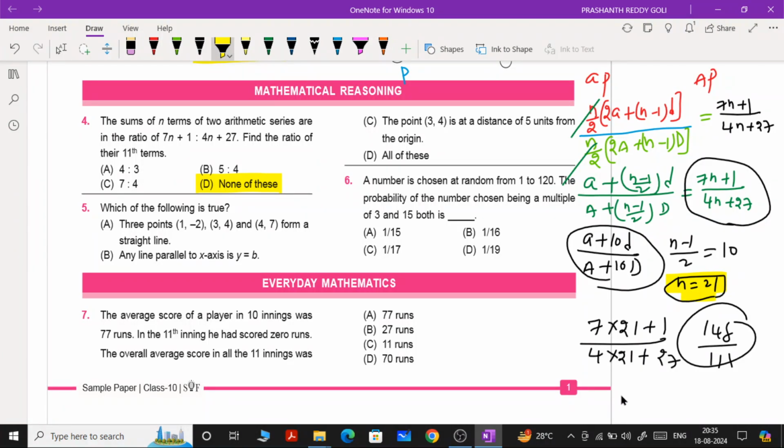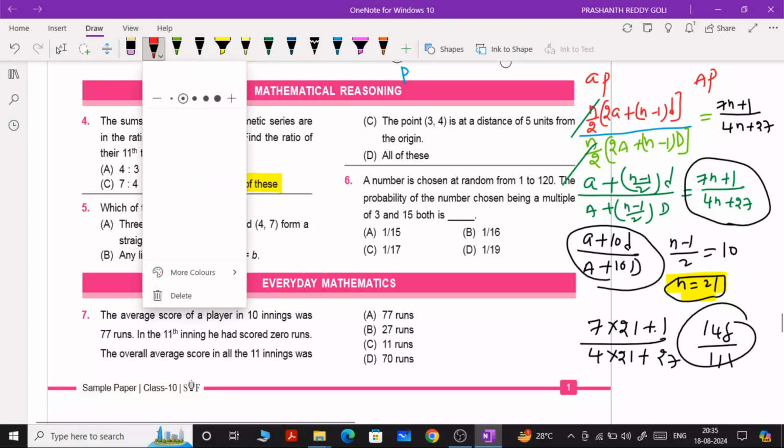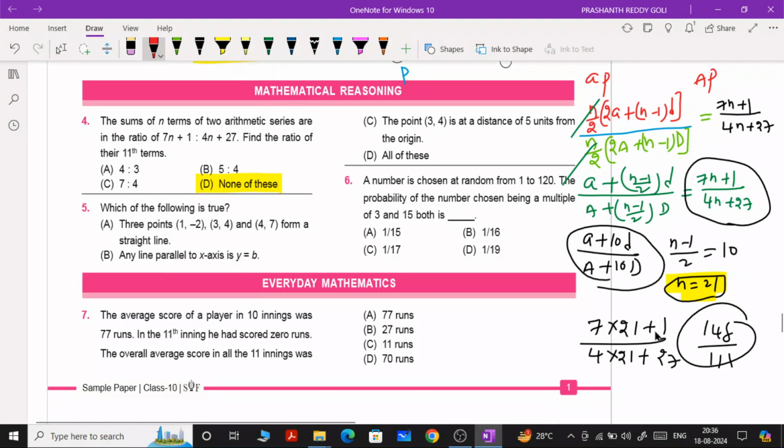Okay. Now we are going to focus on question number 5. Fifth question. What is the fifth question? Which of the following is true? He asked to find out which of the following is true.